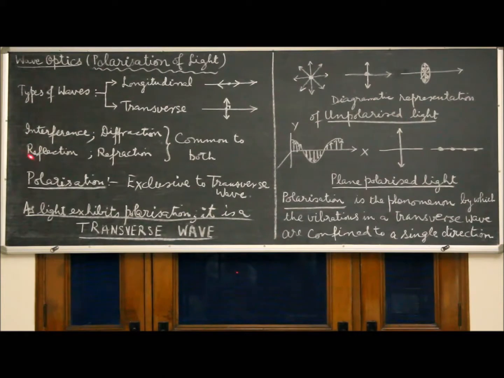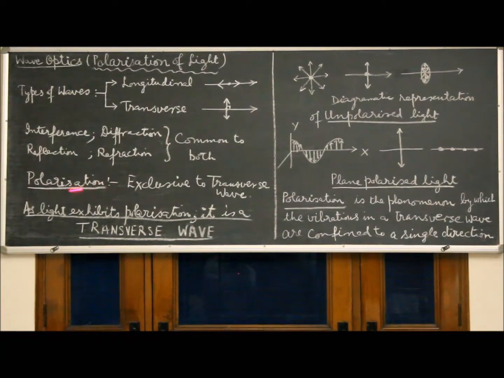The phenomena of interference, diffraction, reflection and refraction are common to both. That is, longitudinal waves as well as transverse waves can be reflected, refracted, undergo interference and also show diffraction.